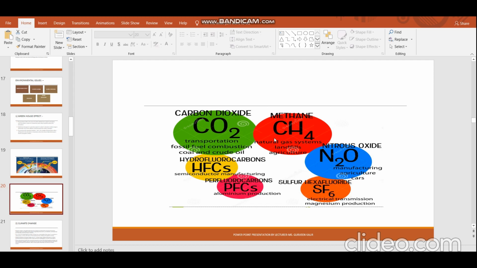Because they react directly in the upper atmosphere, due to which the holes are created. Chlorofluorocarbons are generated from air conditioners, refrigerators, fire extinguishers, and there are many more examples.